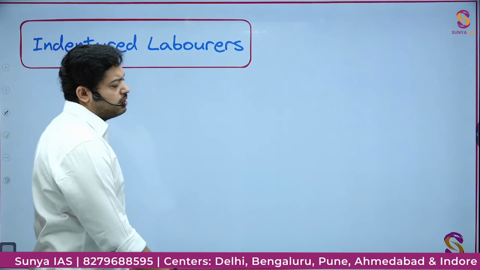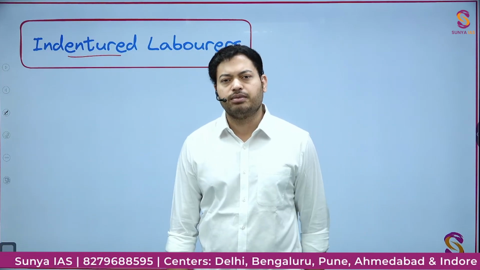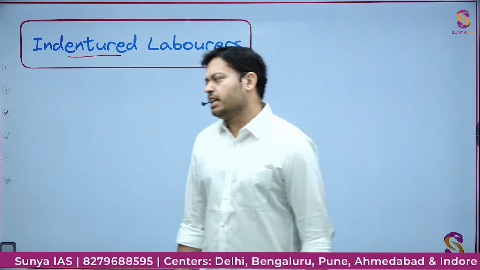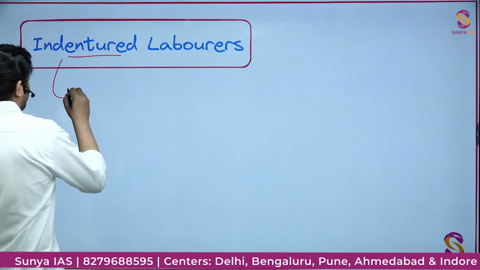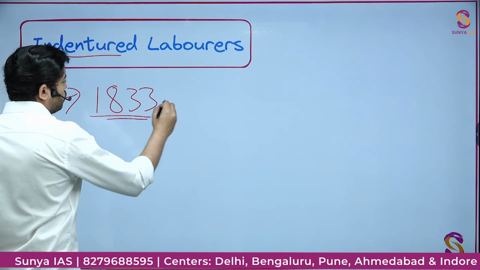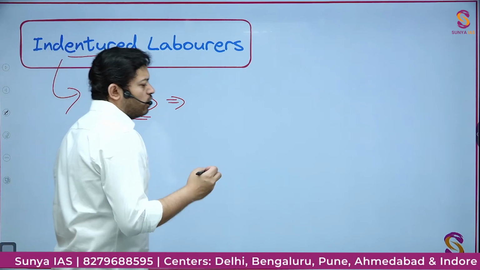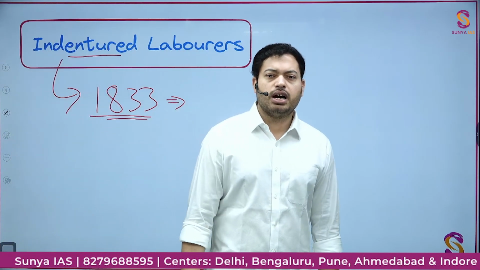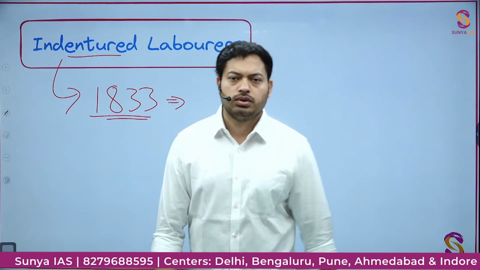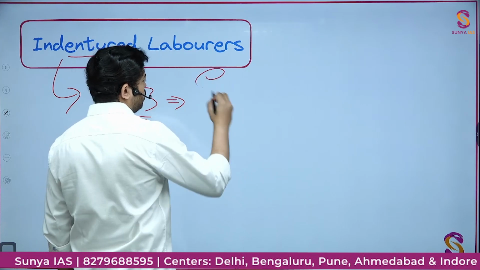Indentured laborers. This is also something very legal-agreement based. The story of this word starts from 1833. In 1833, the British government officially enacted the anti-slavery law. The British government declared slavery to be illegal.